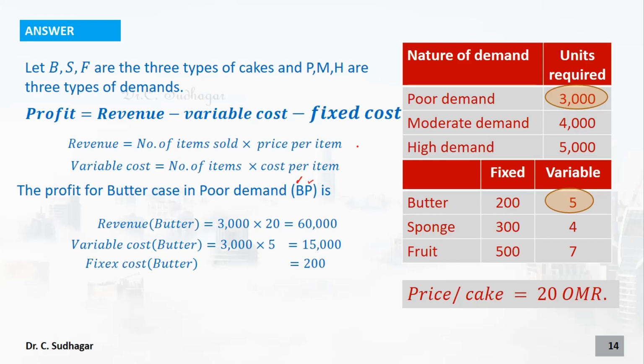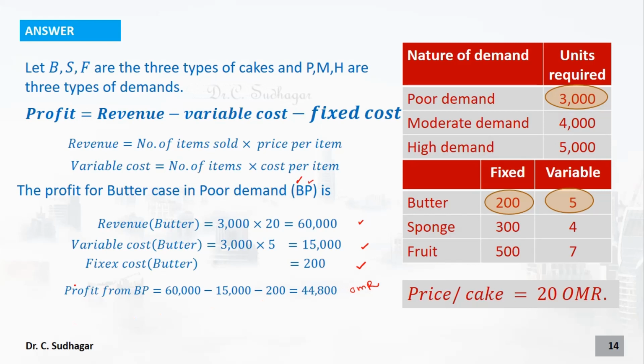Now let us see the profit from here. The profit is equal to revenue minus variable cost minus fixed cost. So this is our revenue 60,000, this is our variable cost 15,000, and minus the fixed cost 200. If you do this calculation, 60,000 minus 15,000 minus 200, it is going to be 44,800 OMR.